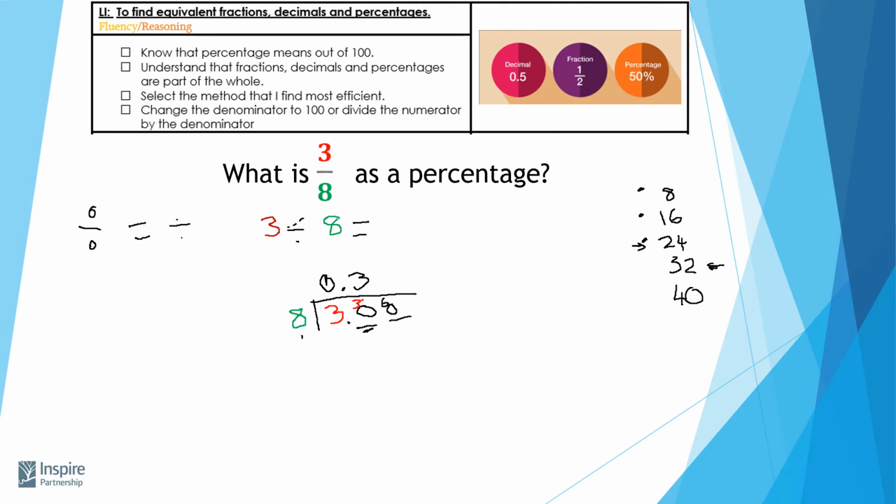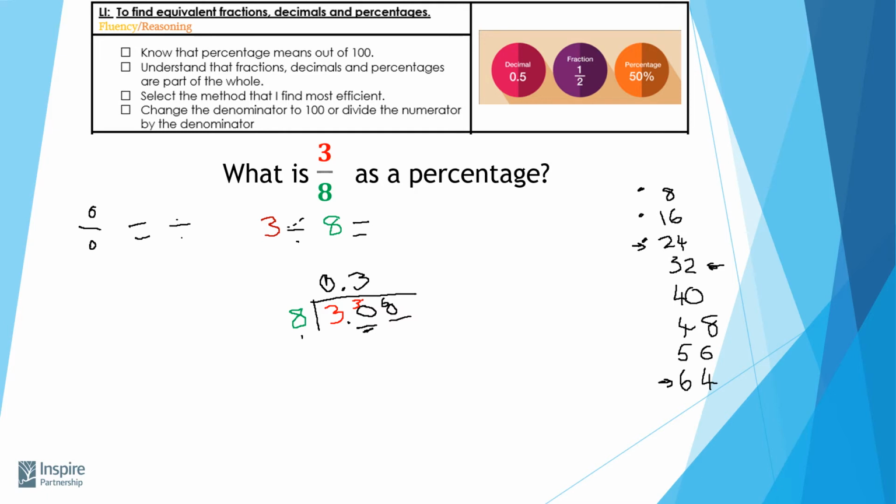Well, I've already started my times tables on this side, and I've gone up to 40 already, but let's continue because I need to work out how many times it fits into 60. So after 40, I've got 48, then I've got 56, and then I'll have 64. So again, here I've gone too far because I'm trying to only get into the number 60.